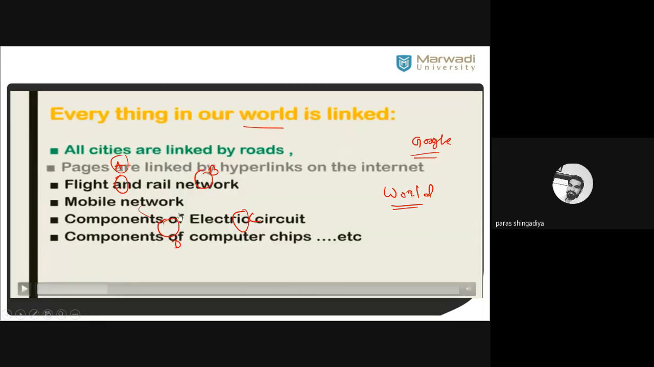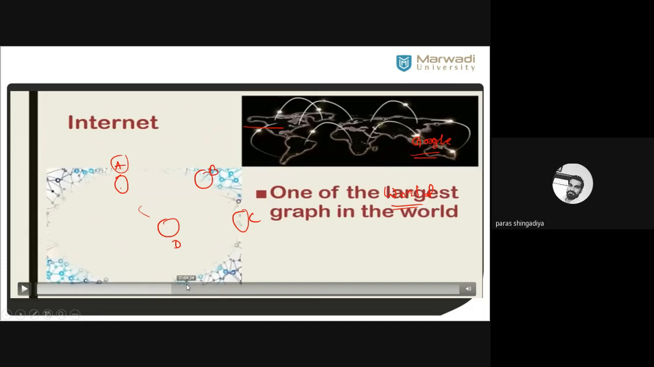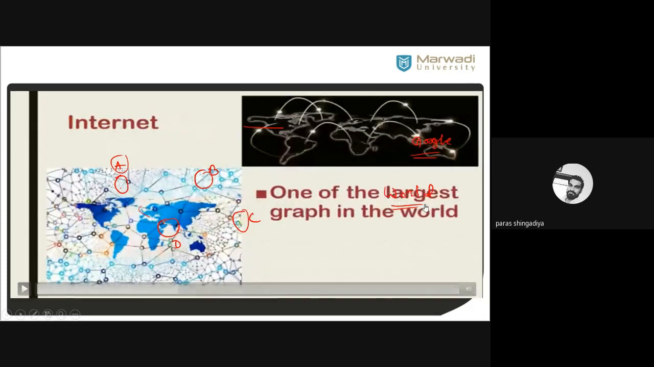Then the computer components of an electric circuit, and the components of computer chips, are links between two nodes, two vertices, and a vertex may be anything; you can use any form in place of the vertex. Here are some applications. The internet is one of the largest graphs in the world. Each person is connected through the internet, as in social media, so it is one of the largest graphs in the world, and that is graph theory.